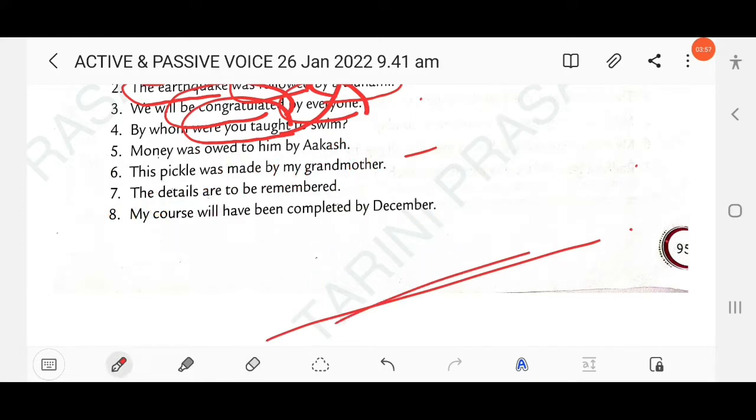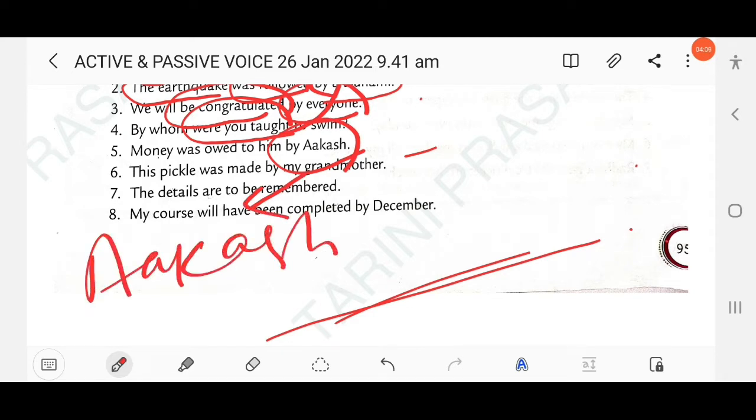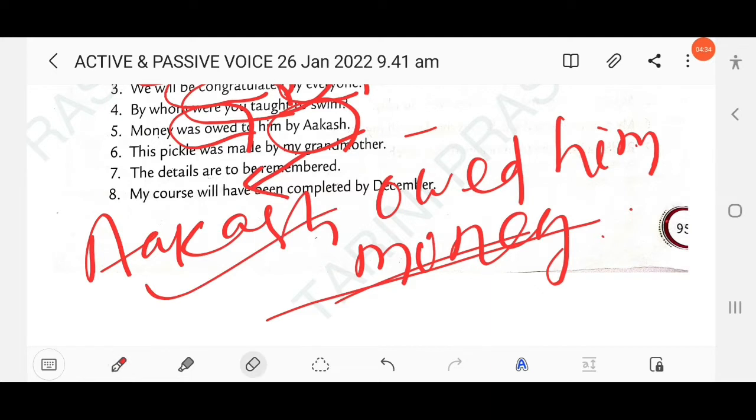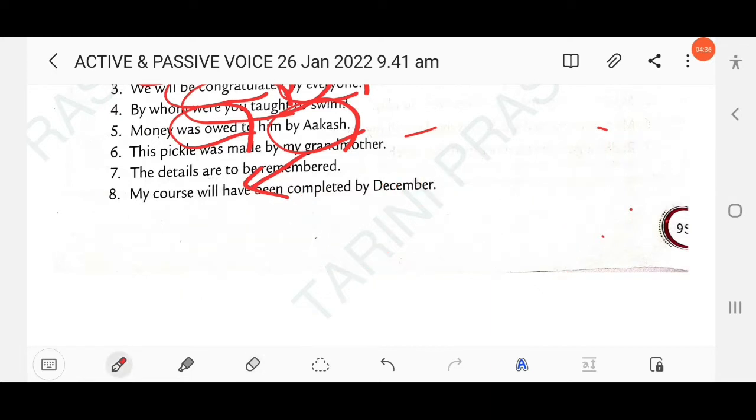Then next question. Money was owed to him by Akash. So here the agent is by plus agent. So here it will become the subject, Akash. The tense used is simple past, was owed. Akash owed him money. Clear?